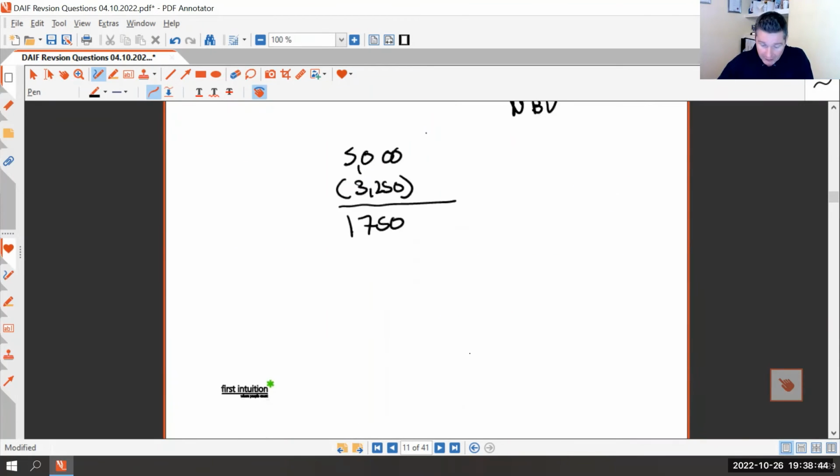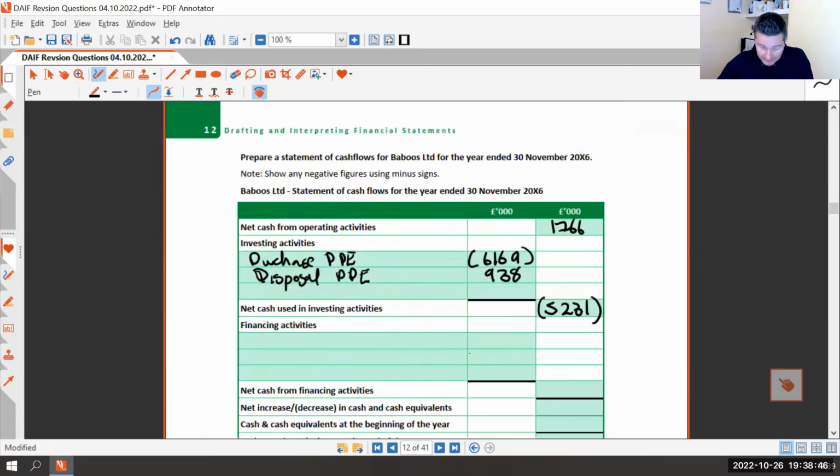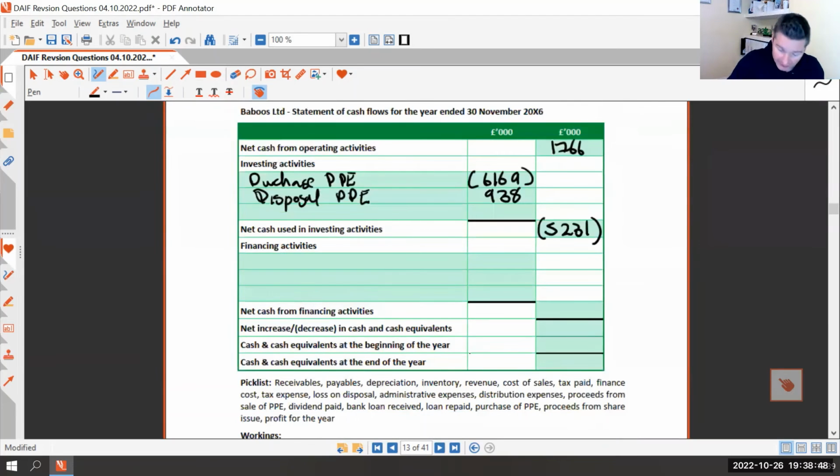So we then put our financing activities together. So we've got our share issue. That will be a positive £4 million because money came into the business. Then we had the loan repayment, and that was £200,000 negative for cash.